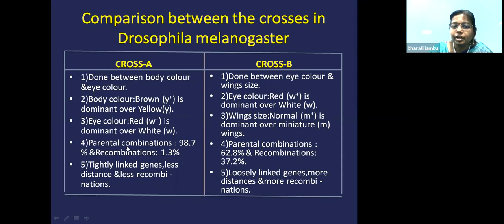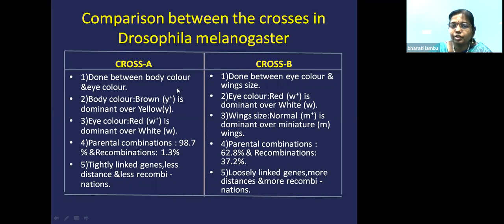That means, in cross A, the genes are tightly linked. In cross B, the genes are loosely linked. That is why we can see more recombination. Tightly linked genes will have less distance, so less recombination. In loosely linked genes, more distance and more recombination.